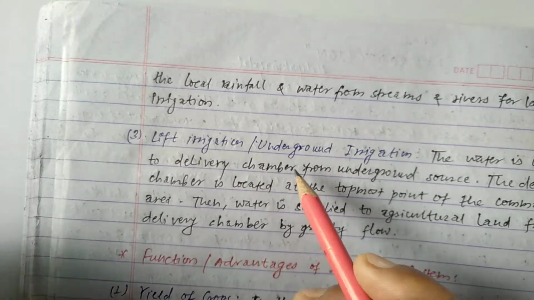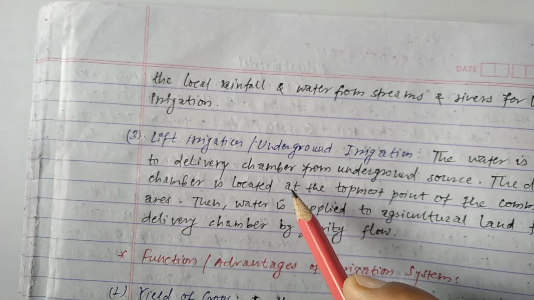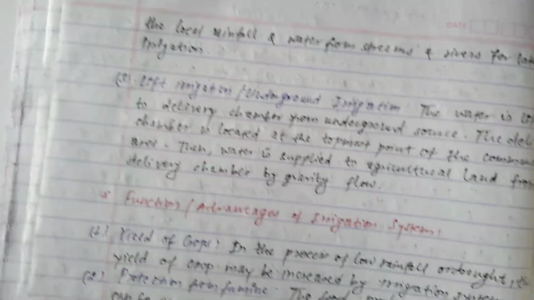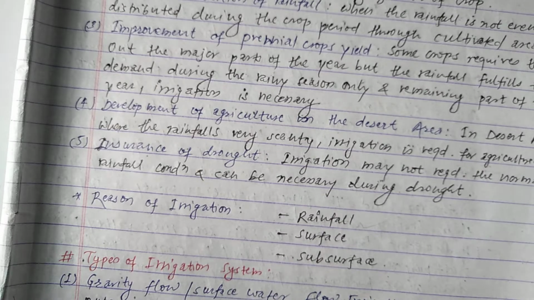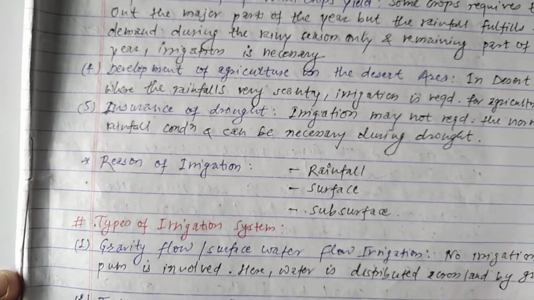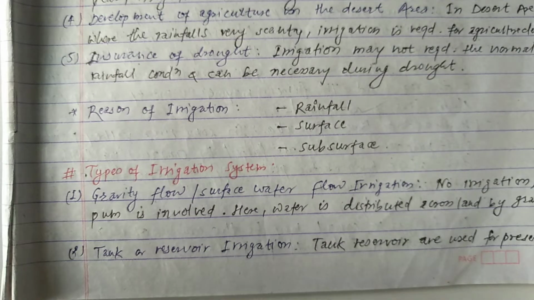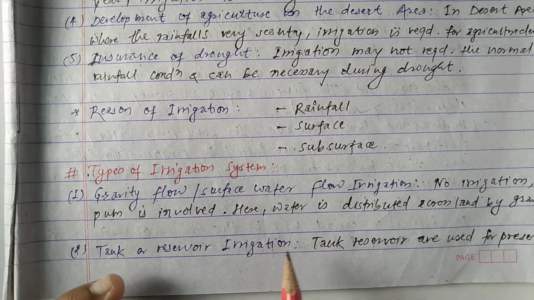Whenever we store water underground and this water is used for irrigation, this is called lift or underground irrigation. Let's see one by one some points and some terminology about the different types of irrigation. This is very important for our examination. This is repeatedly asked in different examinations, so you must see all these terms.